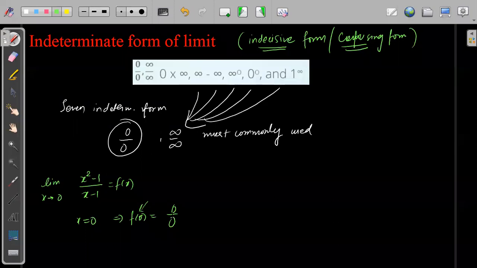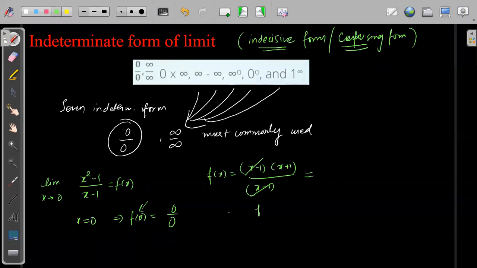But when we actually calculate the limit of the function around 1, we can write f of x as x minus 1 into x plus 1 divided by x minus 1, right? Now for a very small value of x, this can be cancelled out. So basically for the limit of x tending to 0, f of x will become 1.